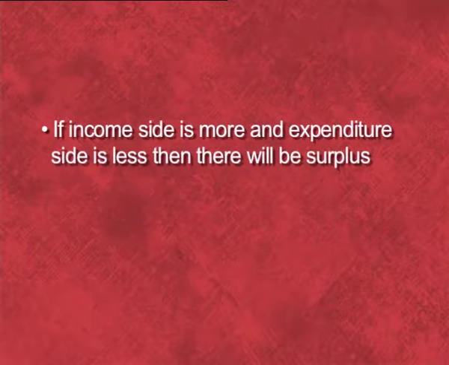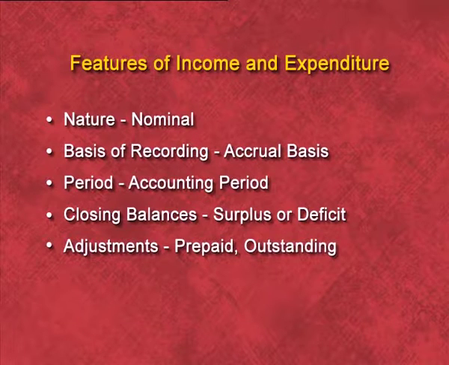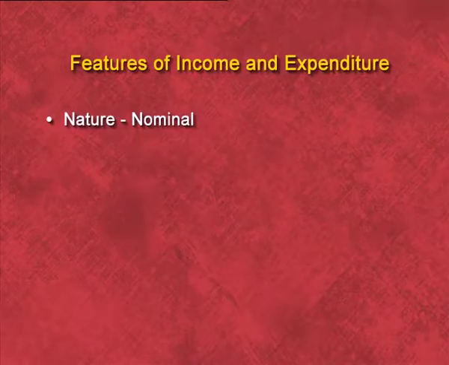If income side is more and expenditure side is less, then there will be surplus. But if expenditure side is more and income side is less, then there will be deficit. Now let us discuss the features of income and expenditure account one by one. First of all, its nature. It is of nominal nature account because in this we record all expenses and incomes.